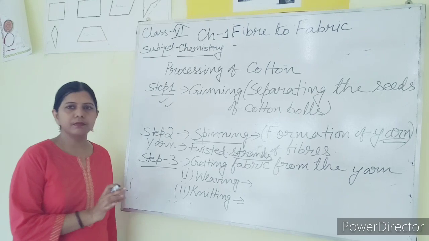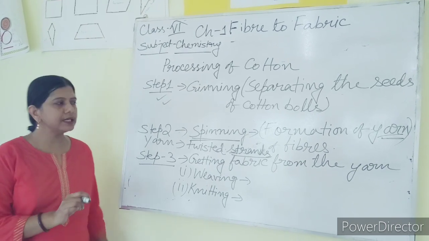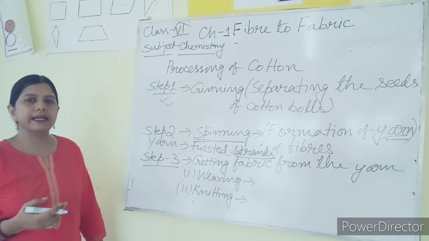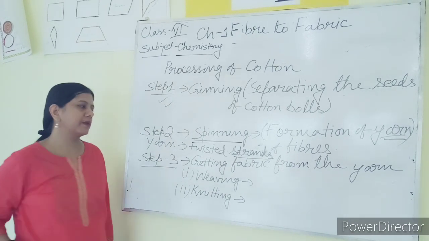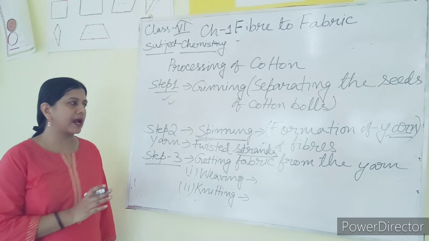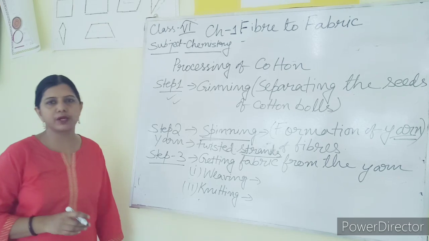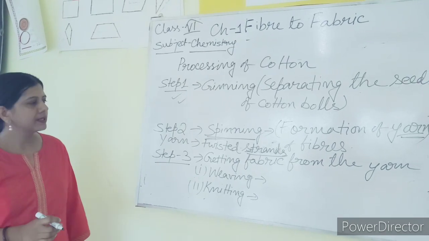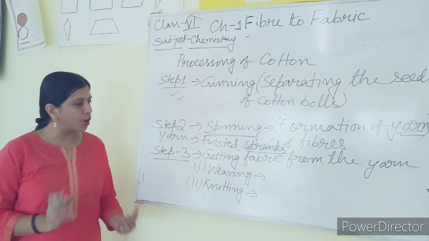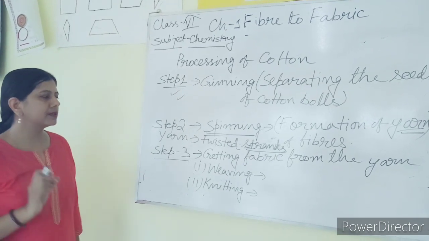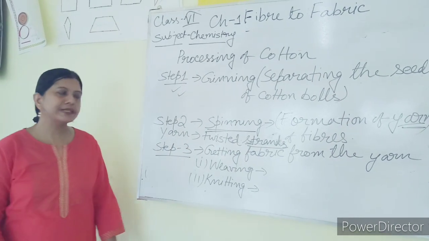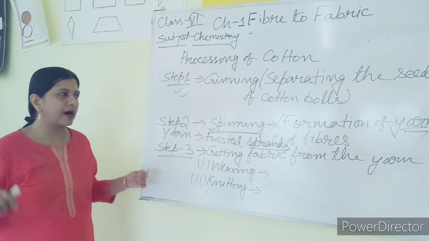Strands are nothing but the very thin thread or very thin filament of cotton fiber. They are called strand. We cannot directly use the strand for making the fabric because these are very weak. They can be broken very easily. They can't be held properly and their length is also very small. So these strands, they are twisted to get yarn.